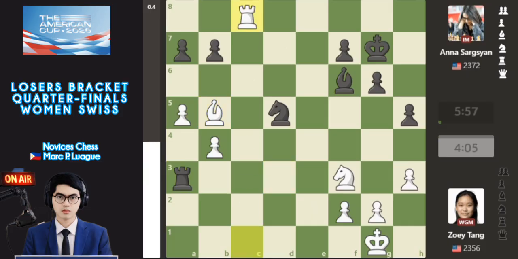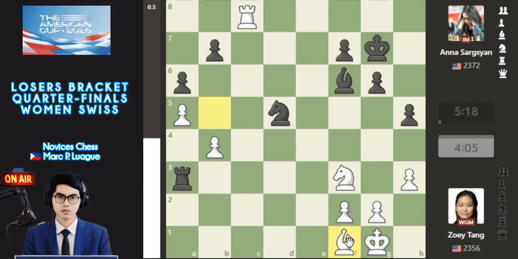And also rook c8 with a more strong move with Zoey Tang. a6 with Sargsyan attacks the bishop. Bishop c4. So this is another bad move with Zoey Tang because this is a threatening the knights here. So the best move by a current move is bishop backwards f1 here. So this is a bishop backwards f1. So this is good for white here.